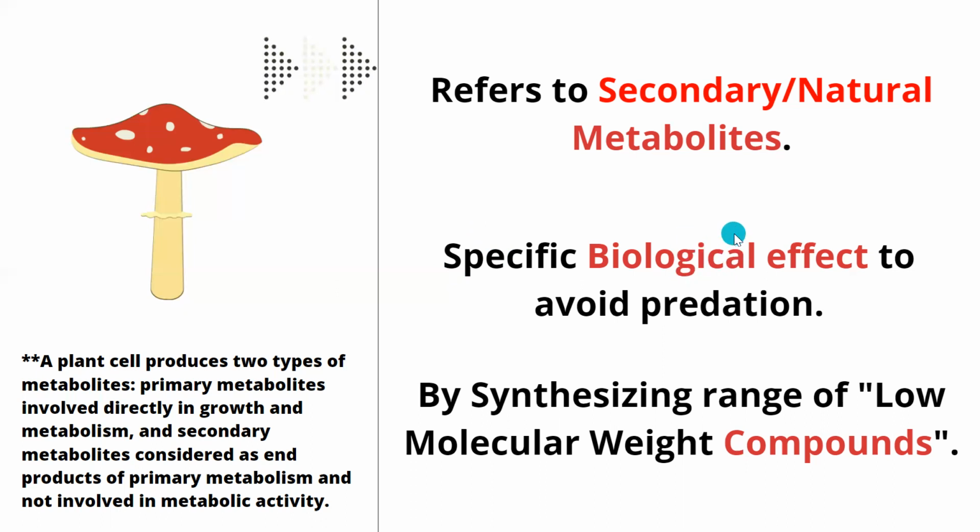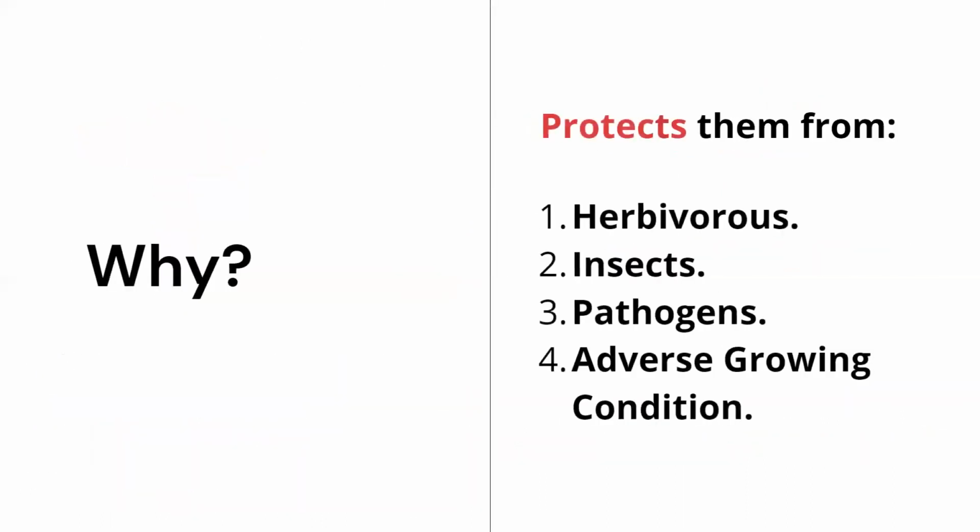Yes, as I said, secondary metabolites are kind of proteins, and they protect the plants from predation. They do it by synthesizing a range of low molecular weight compounds. So these metabolites are nothing but low molecular weight compounds, so that they can keep the predators away. Now, why do they do this?